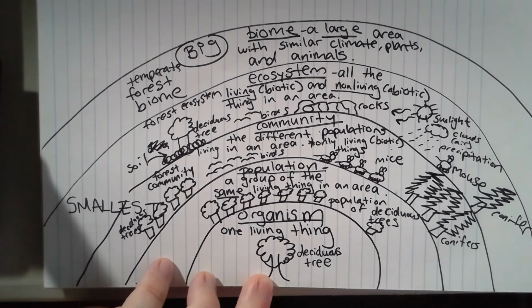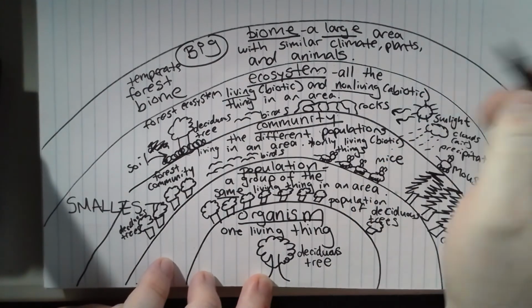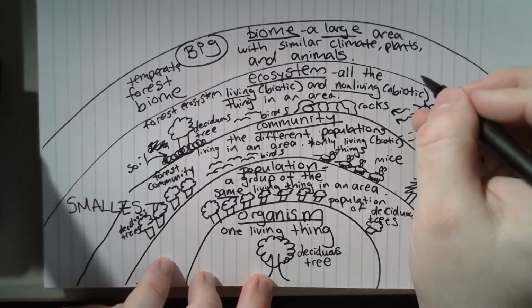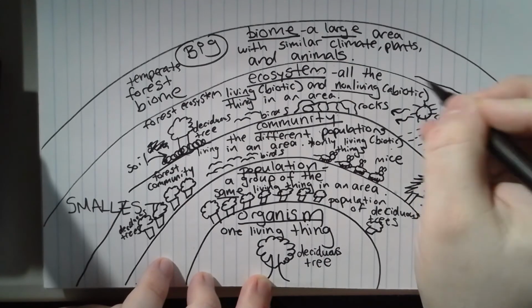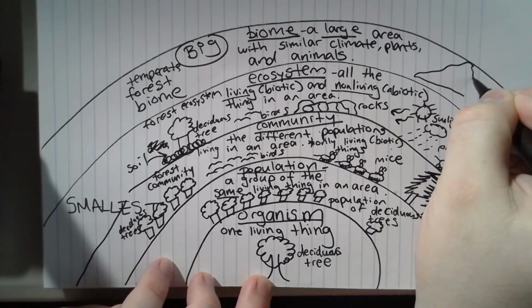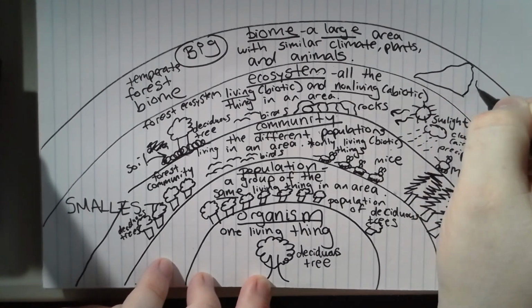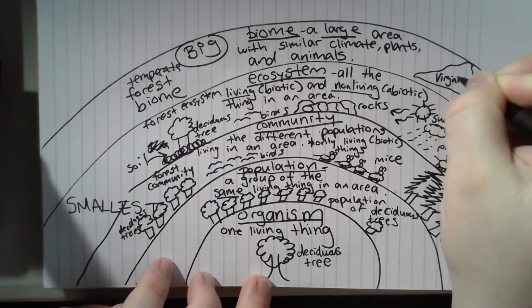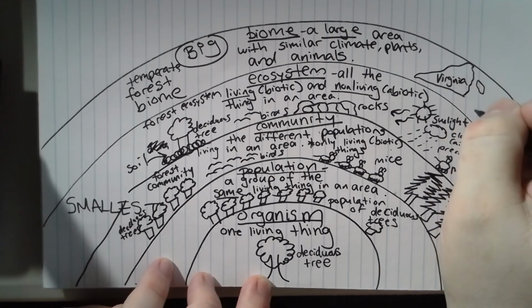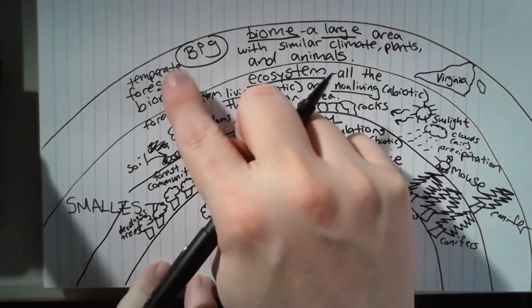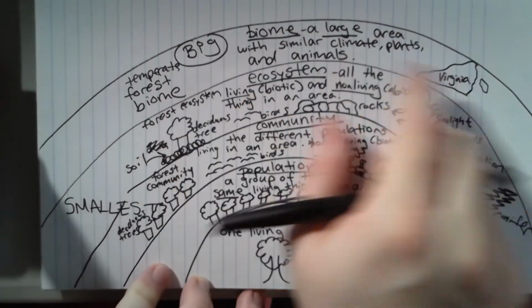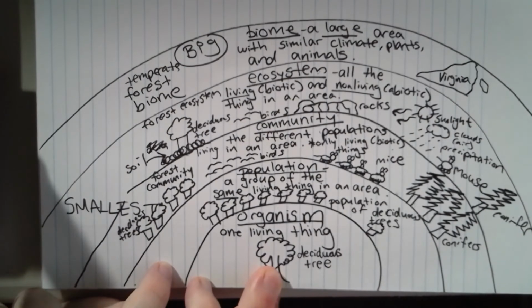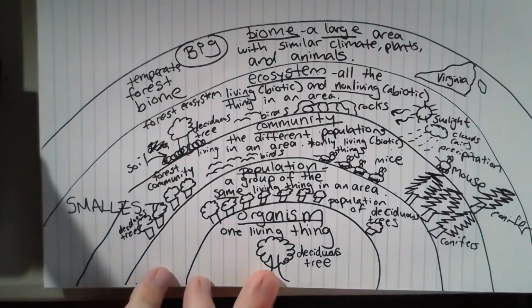Those are all biomes. So an example of a biome, if you want, make sure it's a large area. Okay. This is Virginia. Virginia is a large area and it has the temperate forest biome inside. Okay? Remember, biomes are big.